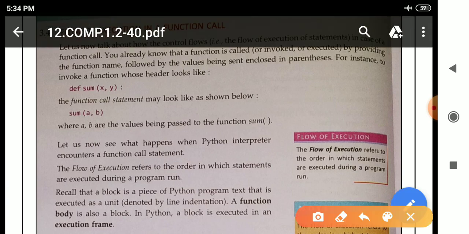See here, this statement is known as function definition. Why? Because you can see here def is written, the full form of def is definition, means function definition. The name of the function is sum, and inside this x comma y are the arguments, and at last you can see there is a colon, means this is a function definition. And this particular statement is known as function call. You can see here sum is written, means the name of the function is written. After that, in parentheses we can write the arguments. Here the arguments are a comma b. The arguments can be anything like x comma y or a comma b. In this way we can call a function.